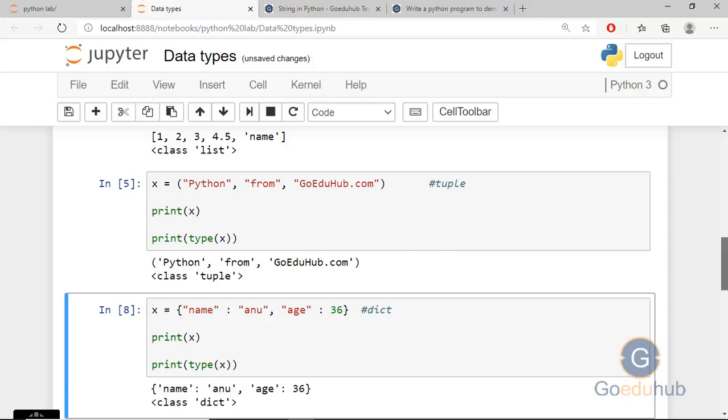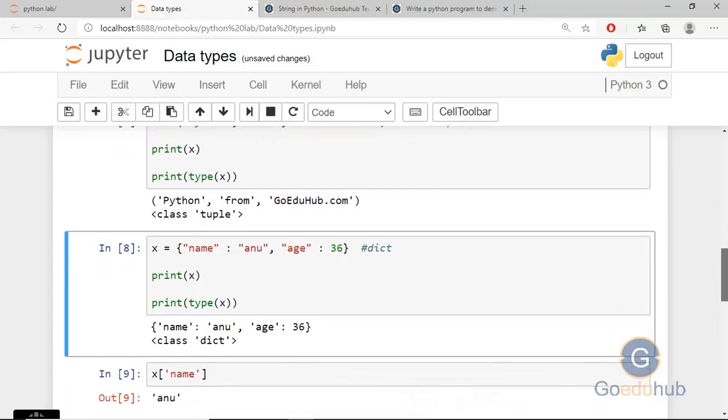Now come to the next data type, the dictionary. It is a collection of key-value pairs, and you cannot access the values through indexing. To access the values of the dictionary, you write the dictionary name, then in square brackets you pass the key, and it will give you the corresponding value. A dictionary is always defined inside curly braces.